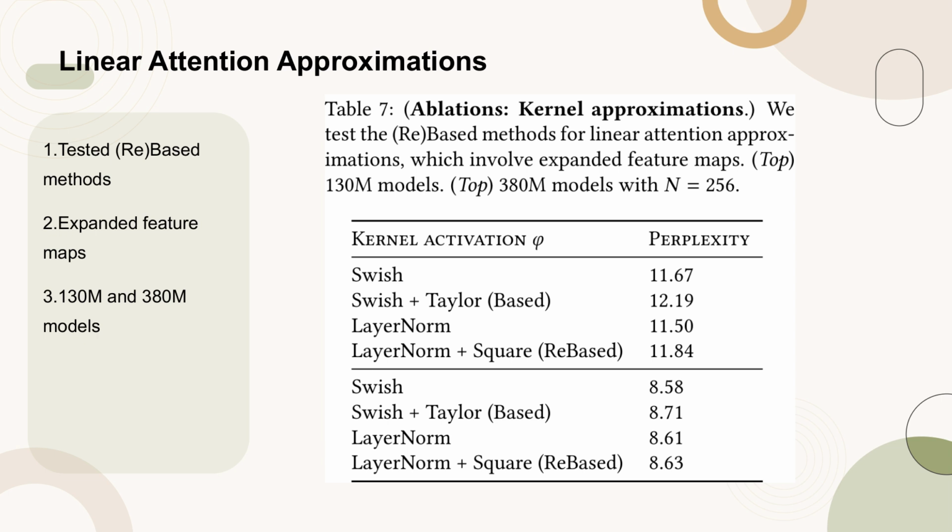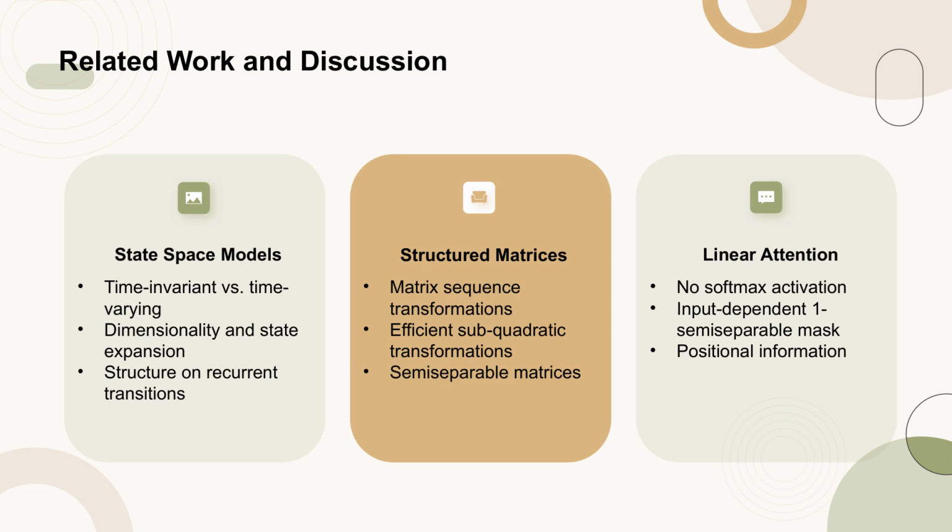In this section, we delve into the related work and discussion surrounding the state-space duality framework. We first discuss state-space models, highlighting their characteristics such as time invariance versus time variance, dimensionality, and the structure of recurrent transitions. We then move on to structured matrices, where we explore matrix sequence transformations and the efficiency of subquadratic transformations, particularly through the lens of semiseparable matrices.